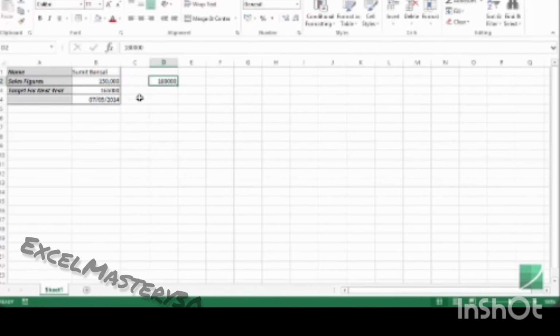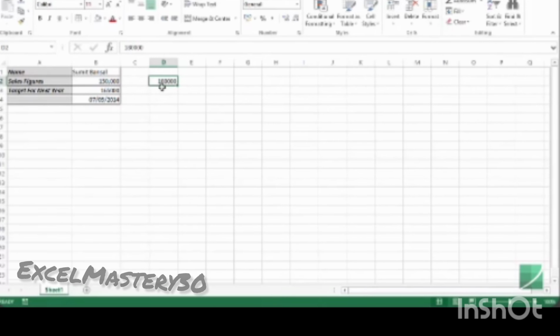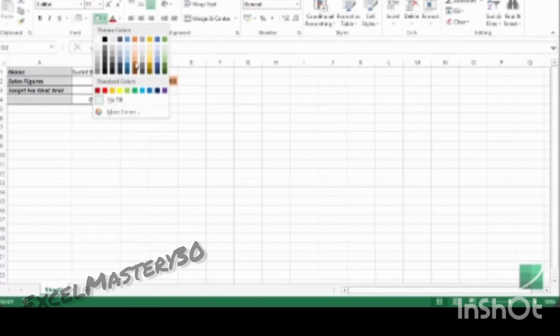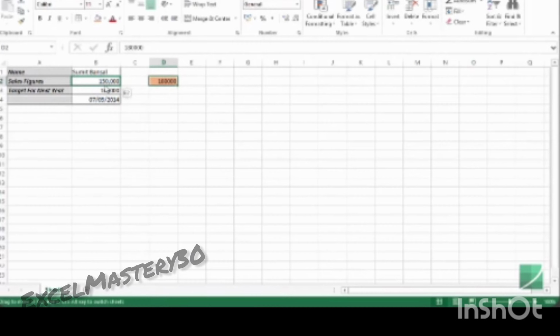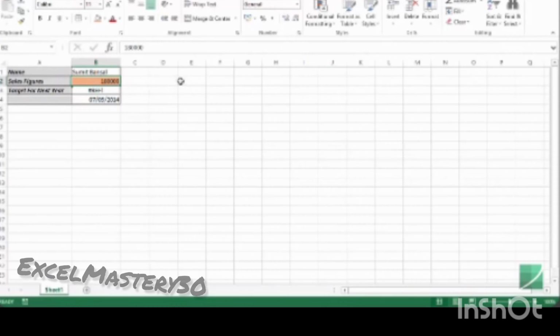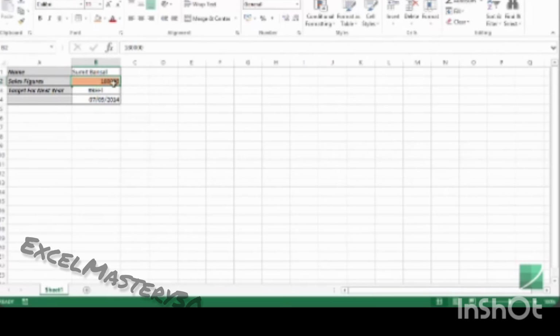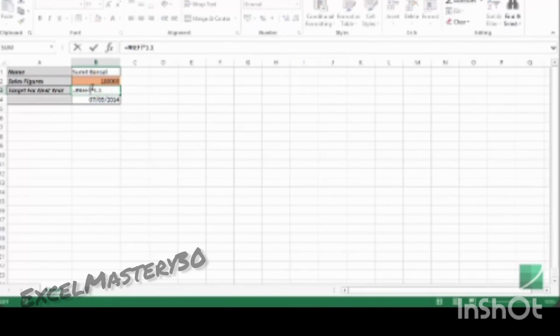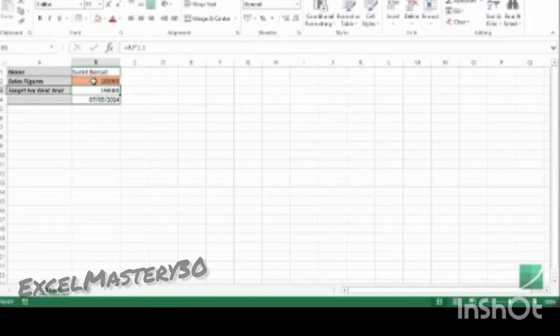One of the things that you need to take care of is that when you drag and drop one cell over the other cell, it would also carry forward its formatting. So for example, in this case, let me color this cell as orange. Now when I drag and drop this over cell B2 and I hit OK, you can see that it has also carried the formatting. So it clears everything from that cell and it carries everything to this. If you're wondering why we have a reference error, it is because now the reference has changed. Earlier it was B2, but since we dragged and dropped it here, the reference changed. So I can again modify this by simply going back and selecting B2. So this is how you can edit the contents of a cell.